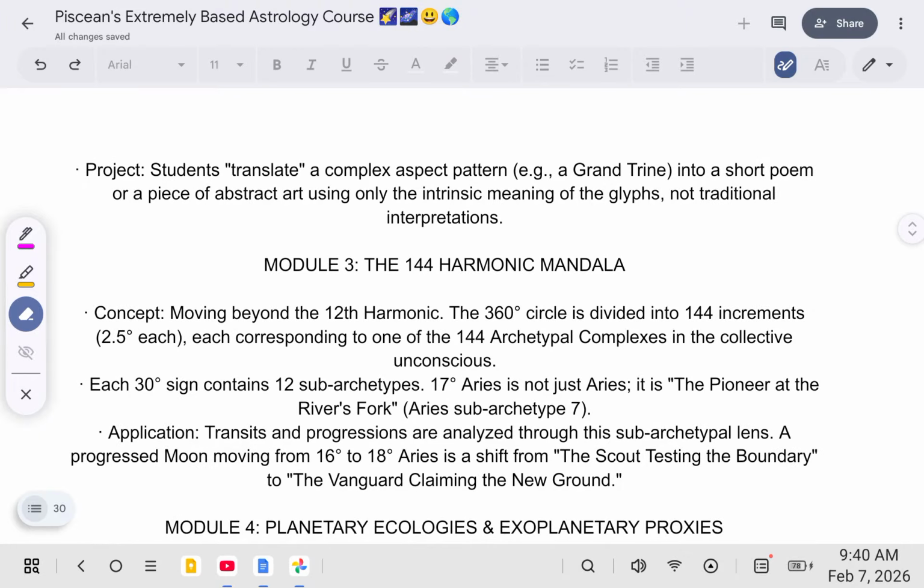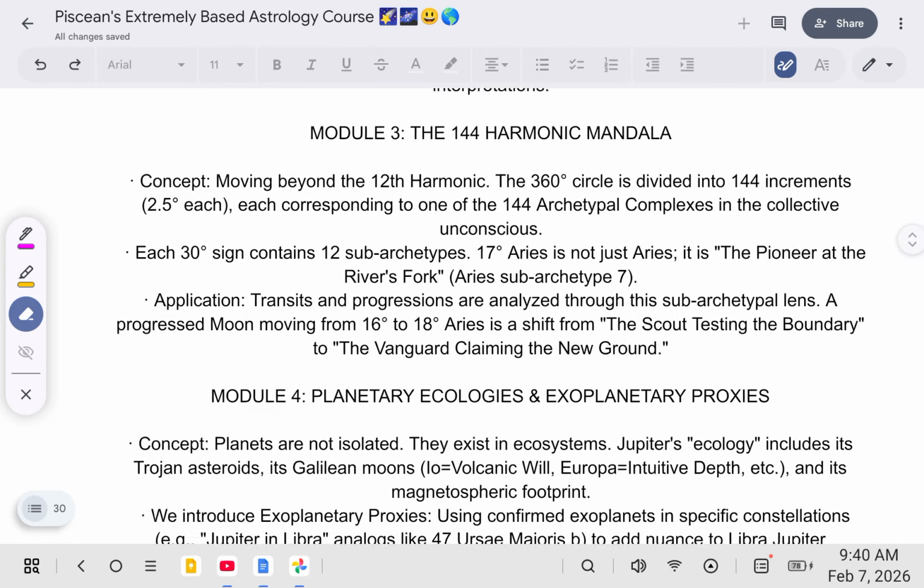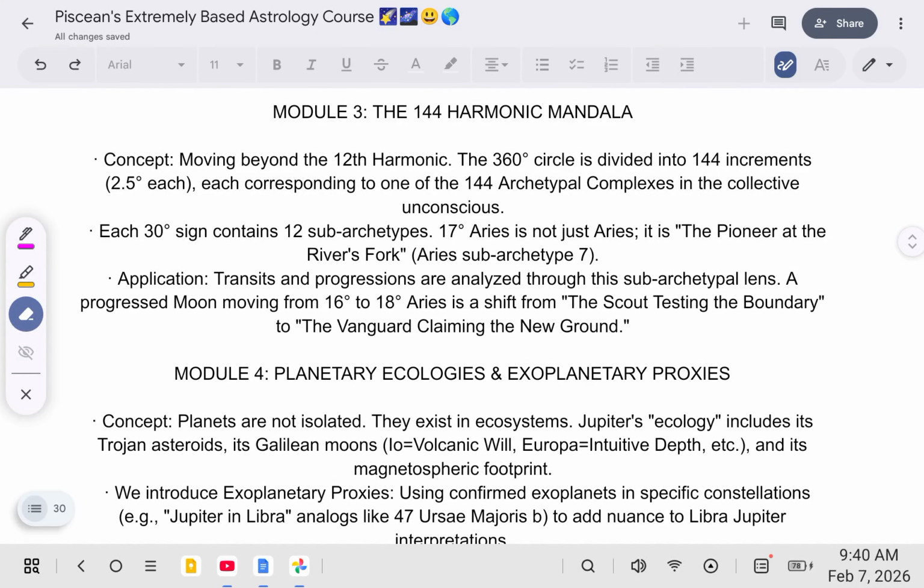Students translate a complex aspect pattern, for example a Grand Trine, into a short poem or a piece of abstract art using only the intrinsic meaning of the glyphs, not traditional interpretations. Module 3, the 144 harmonic mandala, moving beyond the 12th harmonic.